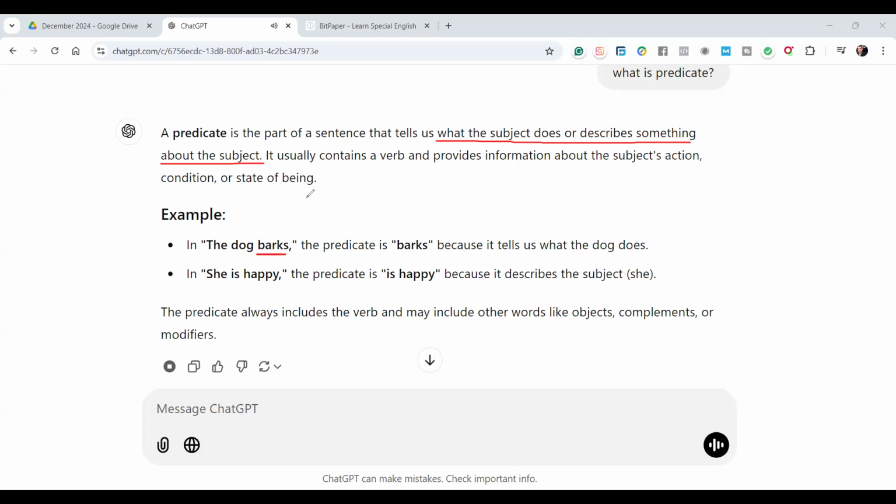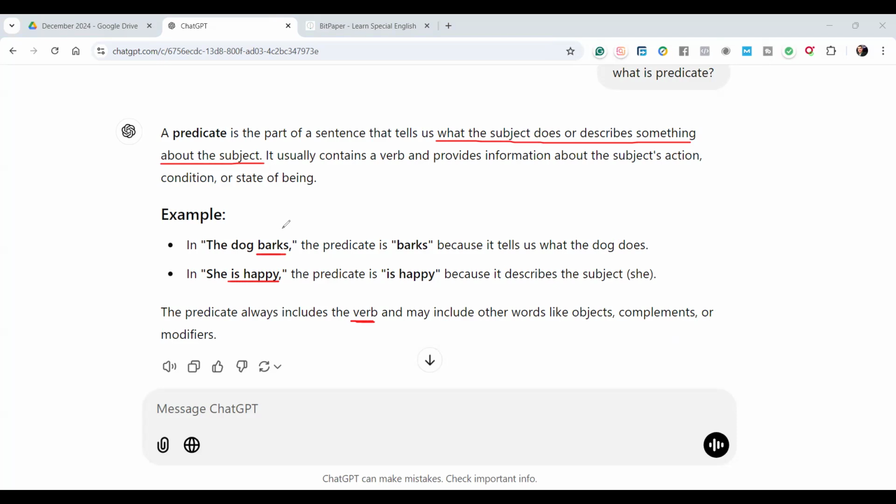In "She is happy," the predicate is is happy because it describes the subject, she. The predicate always includes the verb and may include other words like objects, complements, or modifiers.